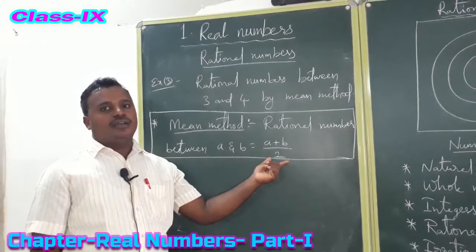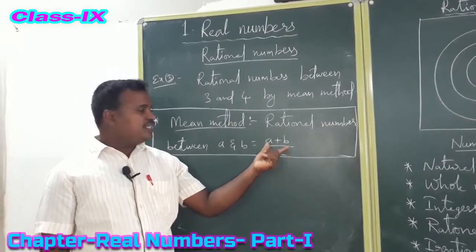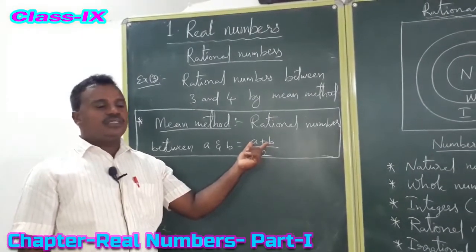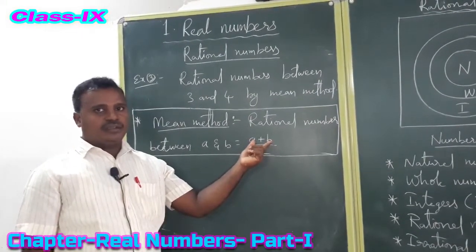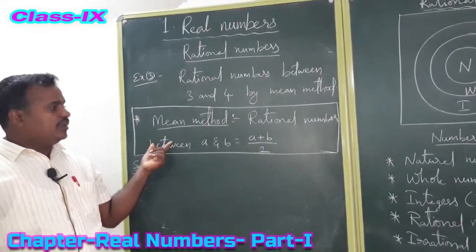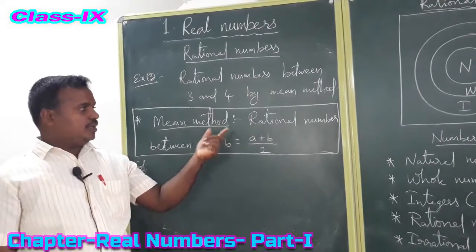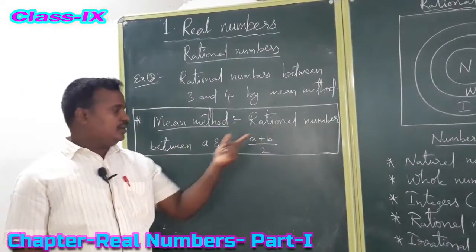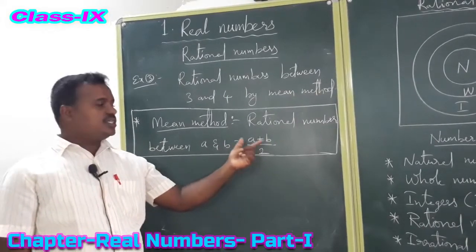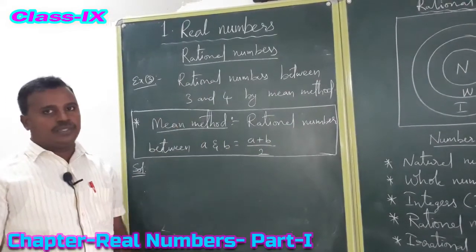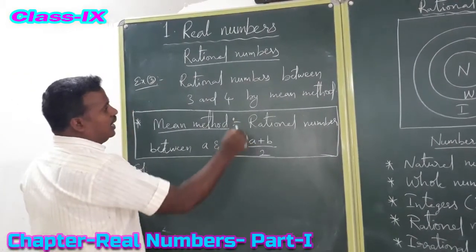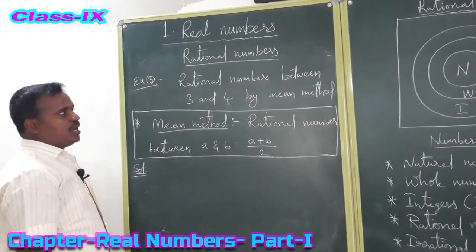What is the meaning of a plus b by 2? A plus b by 2 means the average of a and b. The meaning of average is mean. So the mean method is: the rational number between any two numbers a and b equals a plus b by 2. So this is the formula to do this problem. So by using this formula we have to do this problem.